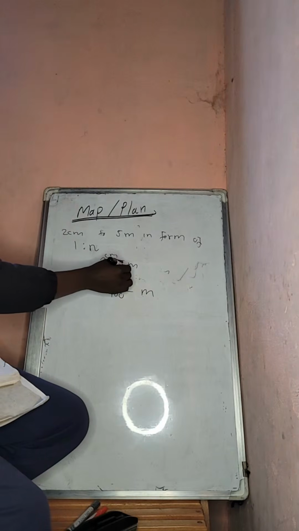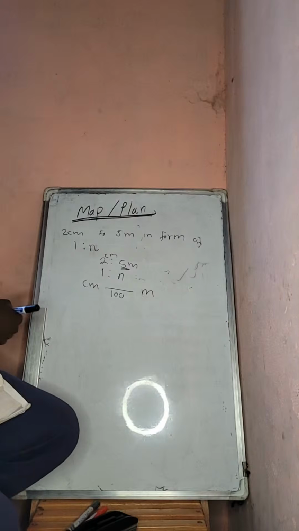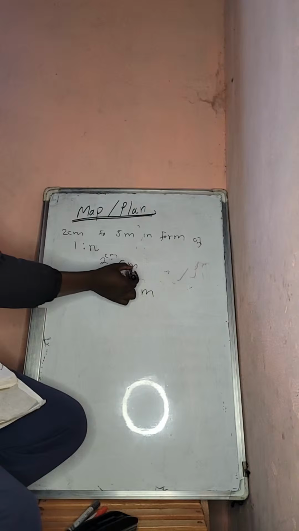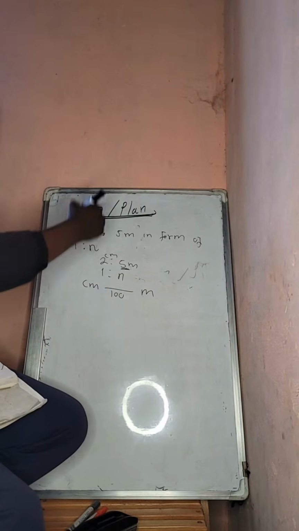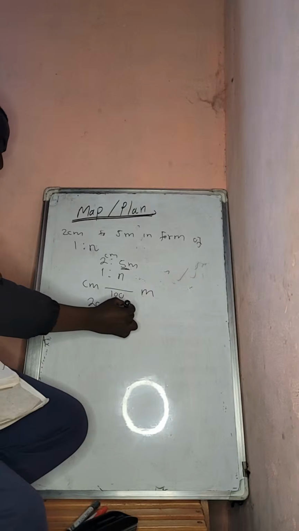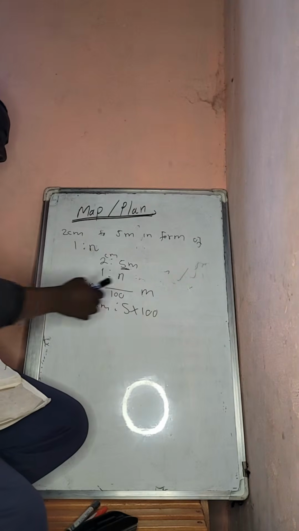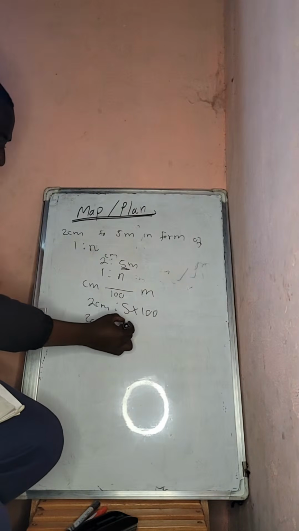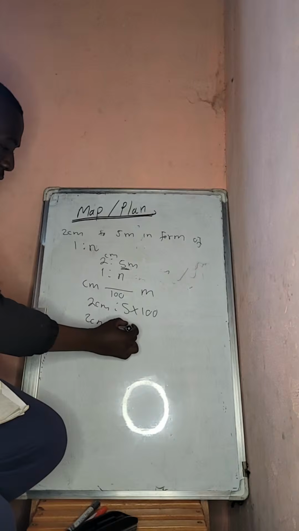So these are 5 meters, and to convert to centimeters we multiply, because we are moving from bigger to smaller. So 2 centimeters is to 5 times 100, and we get 500.